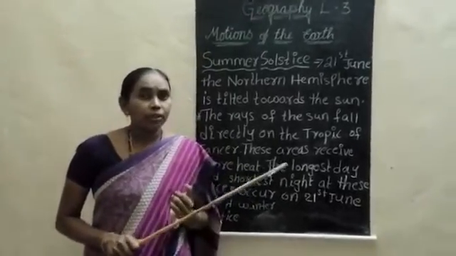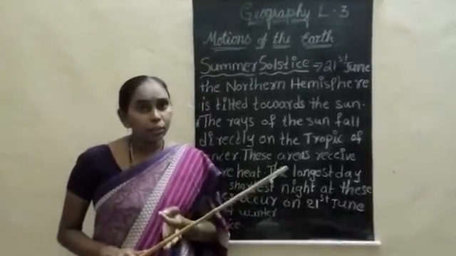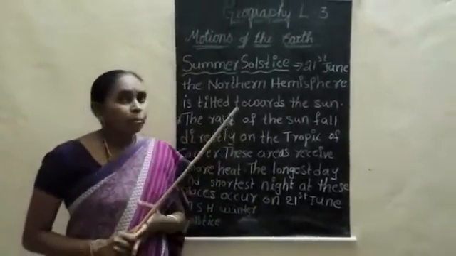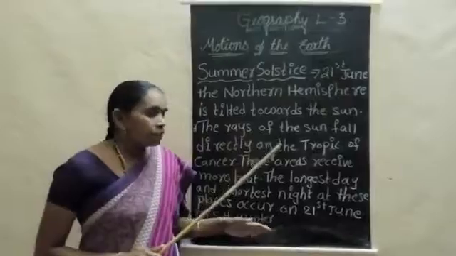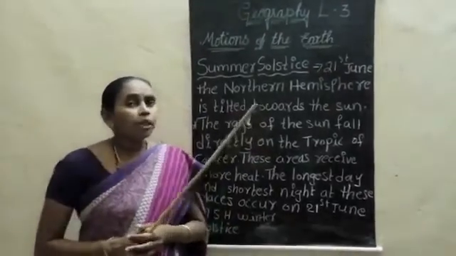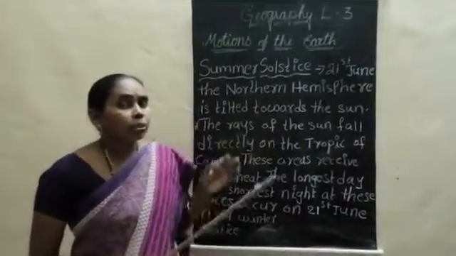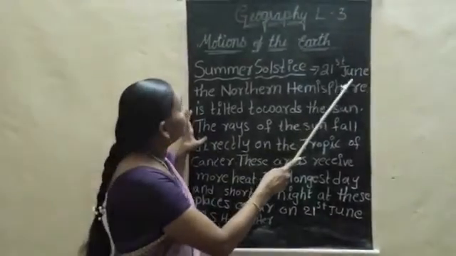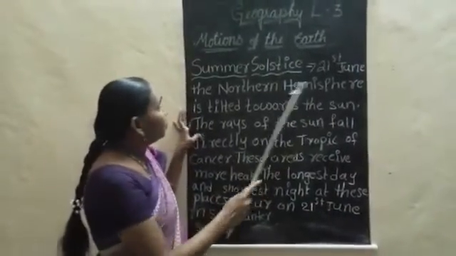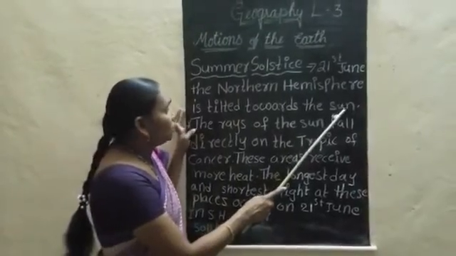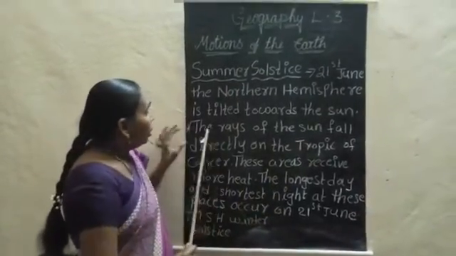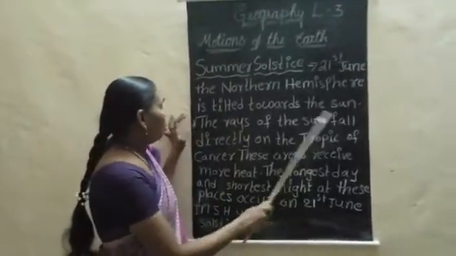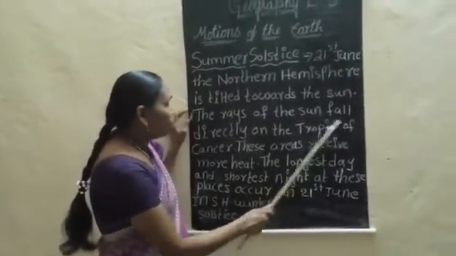Seasons, we have the summer season, winter season and rainy season. And along with the seasons, we have the summer solstice and winter solstice. What do you mean by the summer solstice? Summer solstice means, on 21st June, the northern hemisphere is tilted towards the sun. When it is turning towards the sun, the rays of the sun fall directly on the Tropic of Cancer.